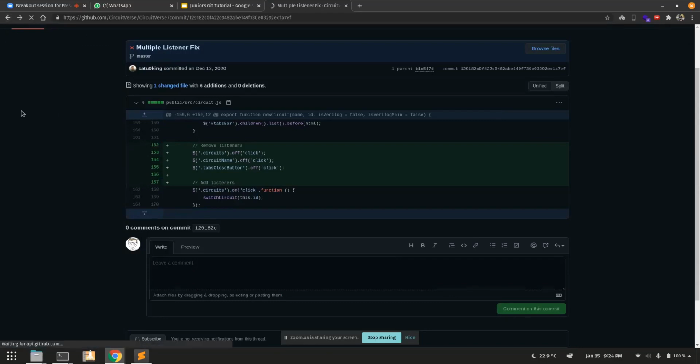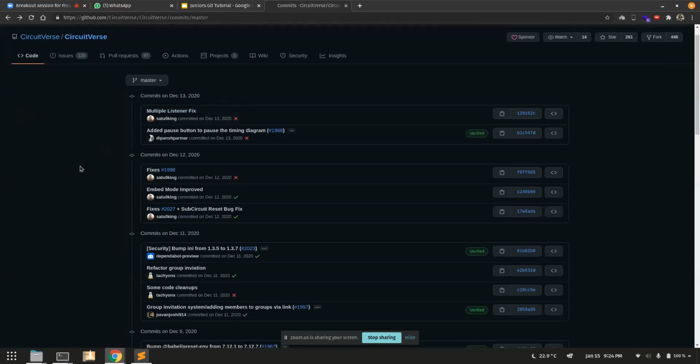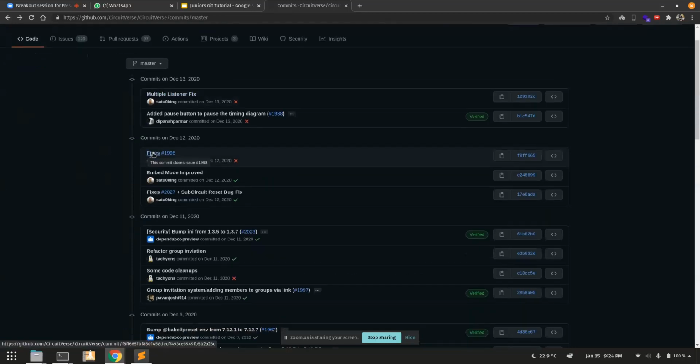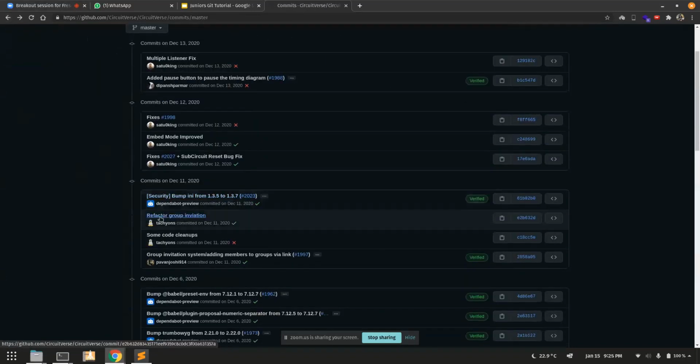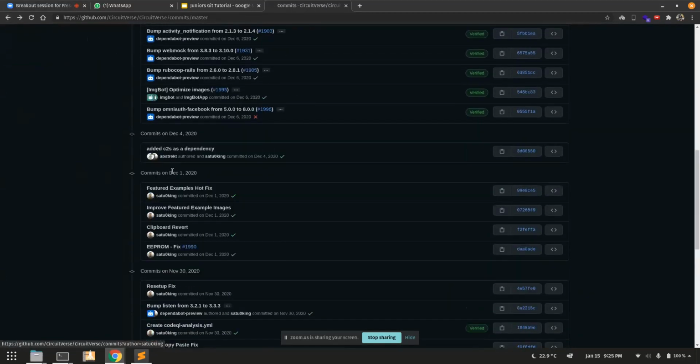Ruturaj, show them a file where there is red also, like some changes were removed. Yeah, so this seems to be just red. Do we have anything?